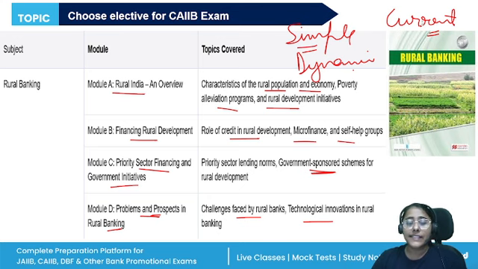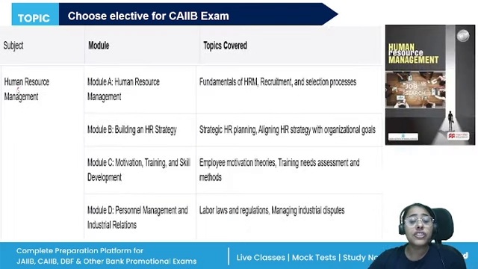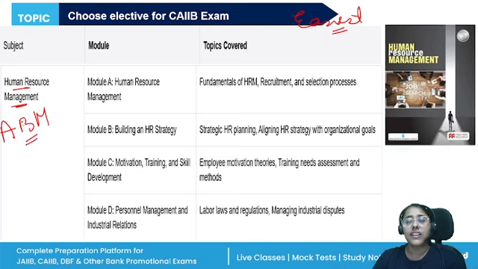All right. Second paper is our HRM, Human Resource Management. This is by far the easiest elective paper. Why? Because your ABM paper already covers a module of HRM.